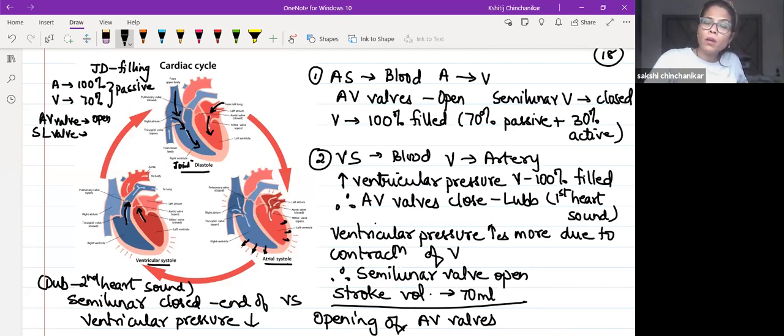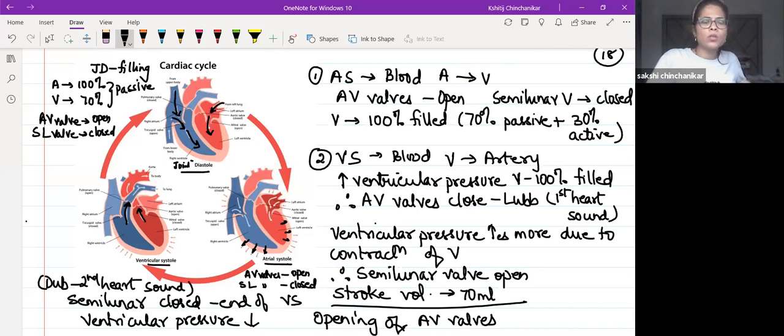Semilunar will be open ki closed? Closed. Correct? During atrial systole, AV valves and semilunar valves. AV valves is open ki closed? Open. Then only the blood from atria will go to the ventricle. This is still closed.